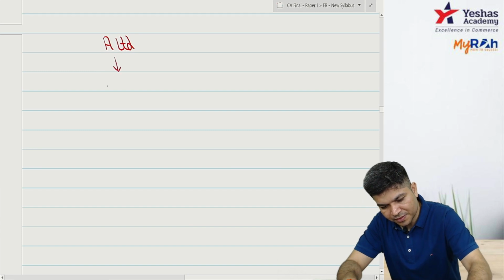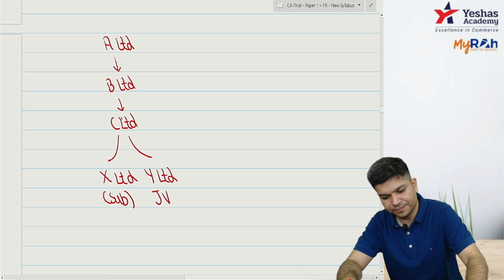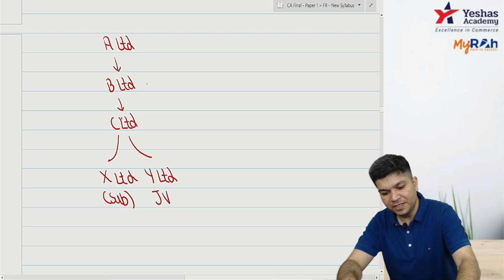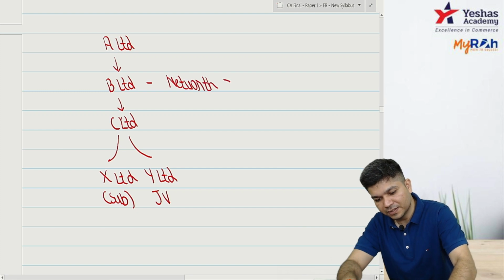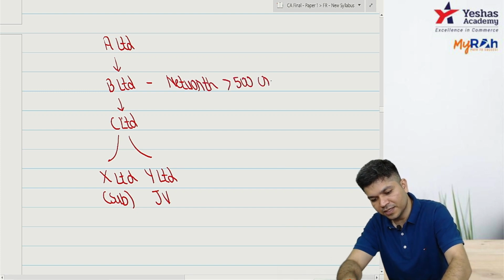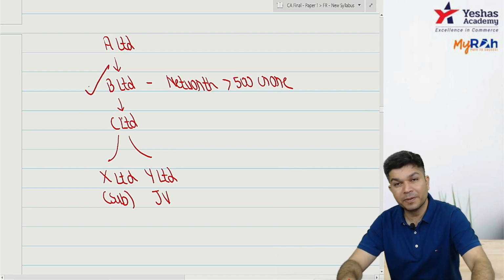They have a subsidiary B, they have a subsidiary C, and they have X and Y. One is a subsidiary, one is a JV. B's net worth is greater than 500 crore, so it applies to B.